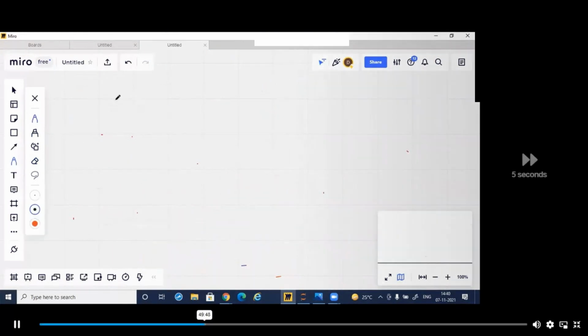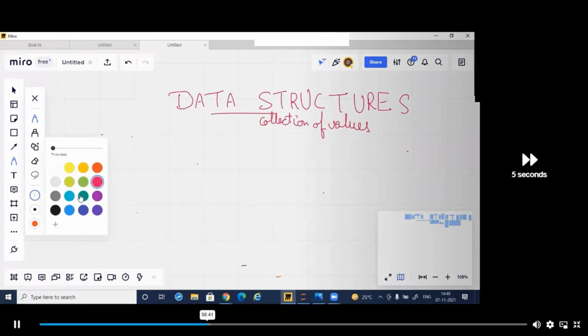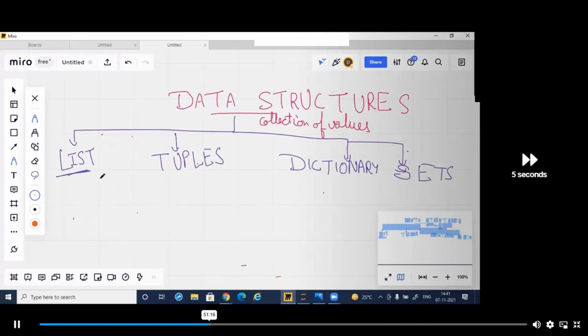Data structures. Data structures are values, a set of collections. When we talk about the data structure, we can write what are lists.